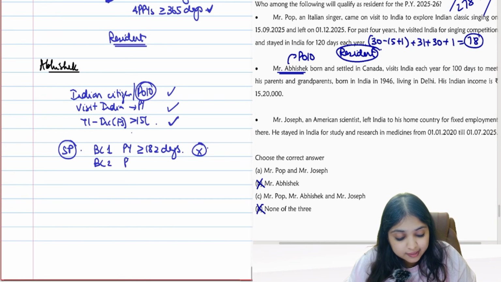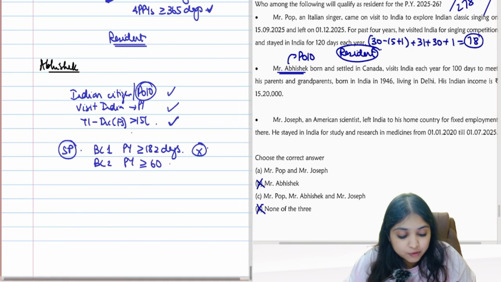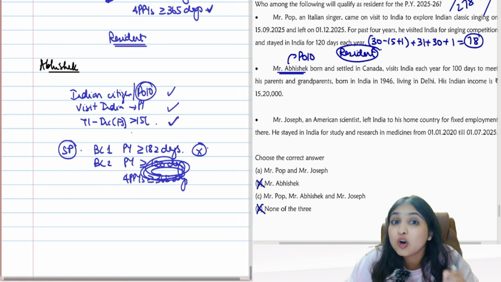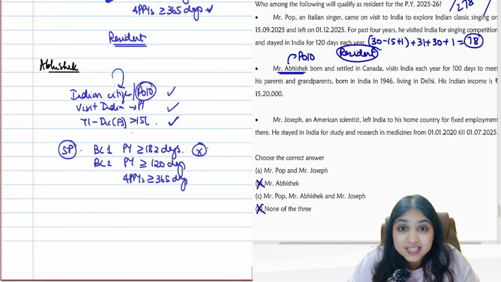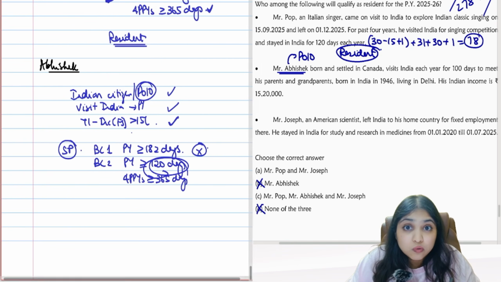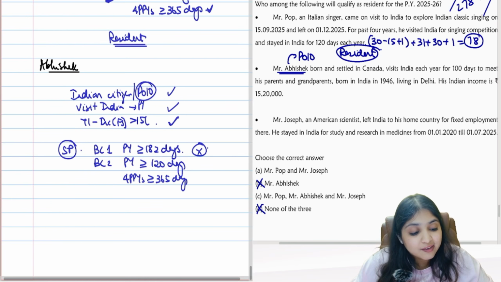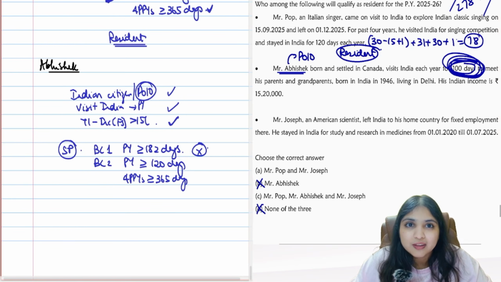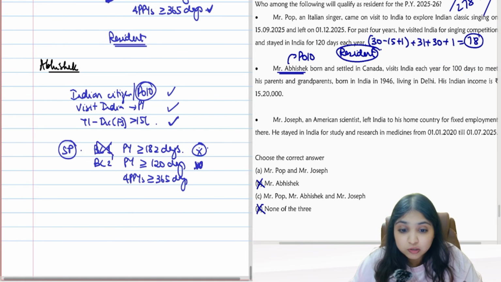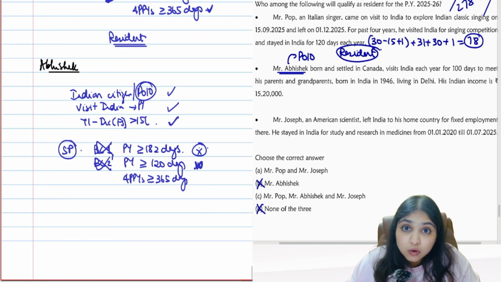Basic condition 2 says, in the previous year he must be in India for at least 120 days, and for the 4 preceding previous years, at least 365 days. 120 days, guys, not 60 days here. He is visiting India, income is more than 15 lakhs, and he is a person of Indian origin. So the 120 days limit you will apply. Is he in India for 120 days in the previous year? Only 100 days, guys. So this will not be fulfilled. Basic condition 1 is not fulfilled, and basic condition 2 is also not fulfilled.